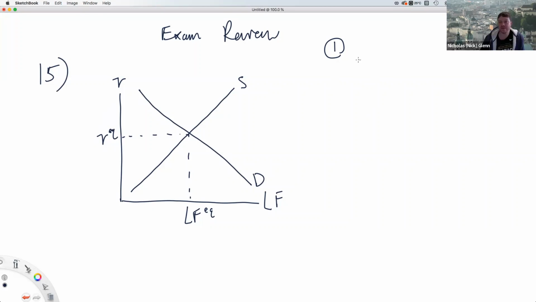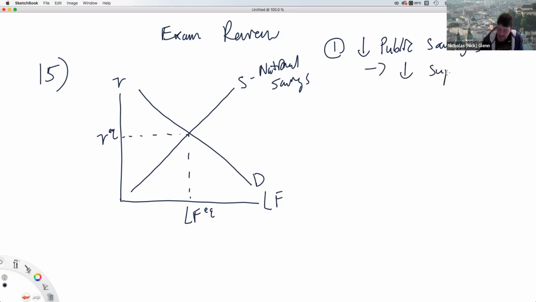All right, so they had a deficit. They increased it, which means they're going to be saving less money now. So public savings is going to decrease. Remember, public savings is part of national savings, which makes up the supply of loanable funds. And so this means there's going to be a decrease in the supply of loanable funds. So this curve is going to shift back.